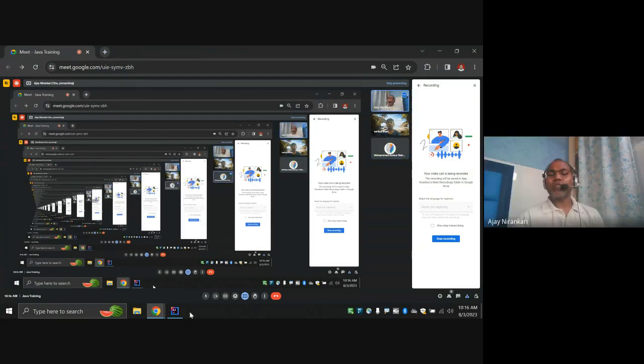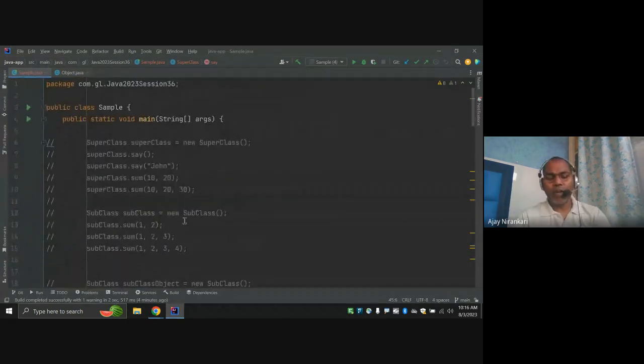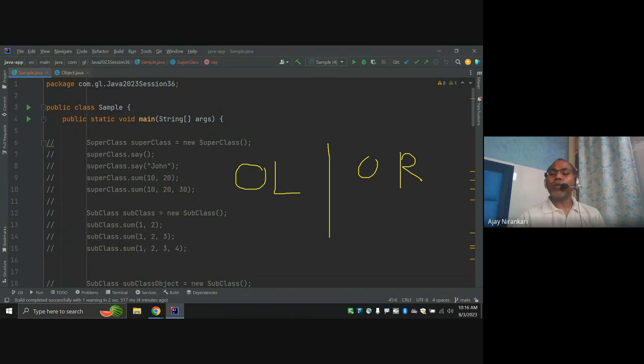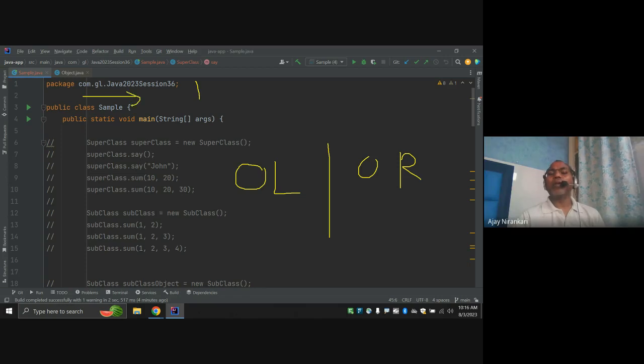Sometimes these two terminologies have different names as well. Till now I have covered two terminologies: overloading and overriding. If you talk about the principle of polymorphism, just like we studied inheritance and composition, this is a new terminology. Polymorphism is one OOPS principle.